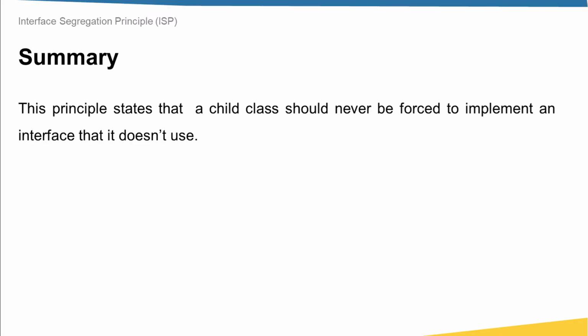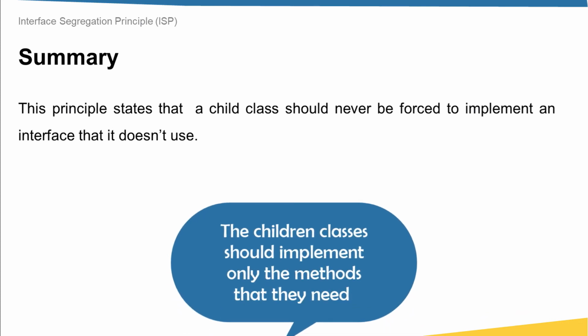Now let's recap what we have learned in this lecture. Simply, in this lecture, the ISP principle has been discussed, and we see that this principle states that a child class should never be forced to implement an interface that it doesn't use. In other words, the child classes should implement only the methods that they need.